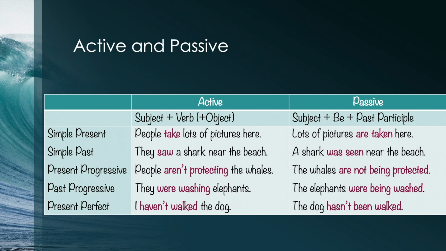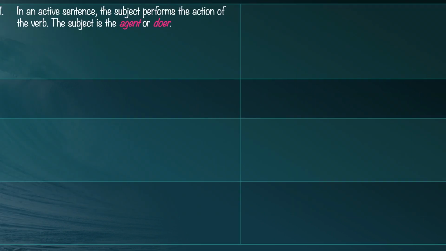Maybe someone else has. Okay, let's look at the rules. Rule number 1. In an active sentence, the subject performs the action of the verb.